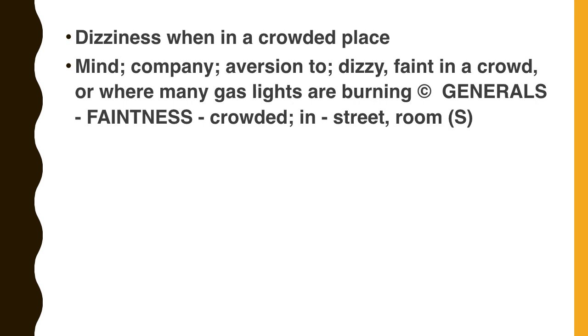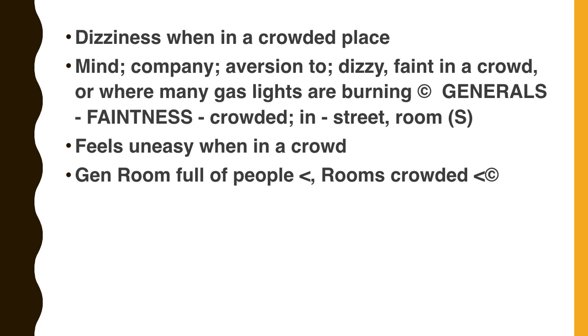Then in Synthesis Repertory there is a rubric, generalities, faintness, crowded in street from. Faintness in a crowded street. He feels very uneasy when in a crowd. How will you work out this condition? Generalities, room full of people aggravates. That's a rubric in Synthesis Repertory. In Complete Repertory there is another rubric, rooms crowded aggravates.